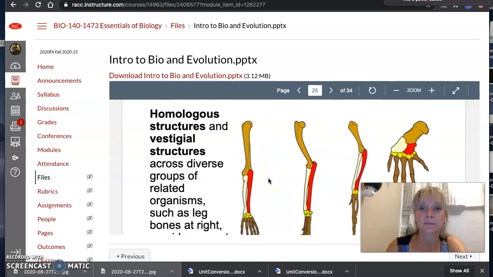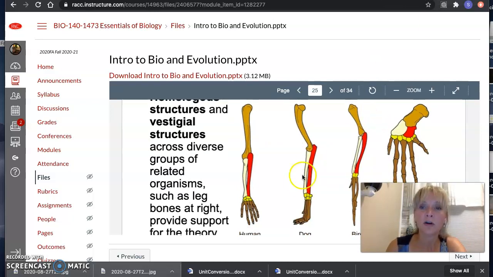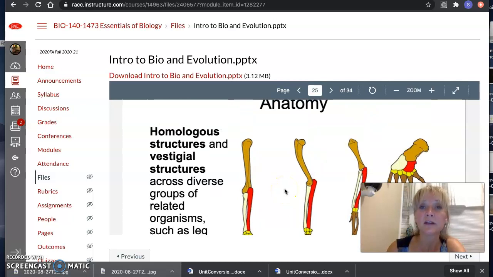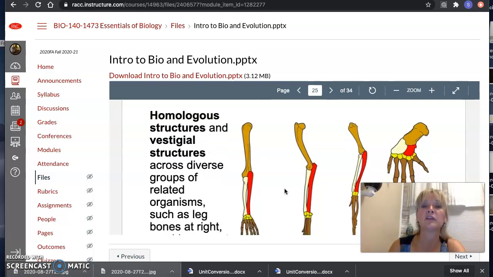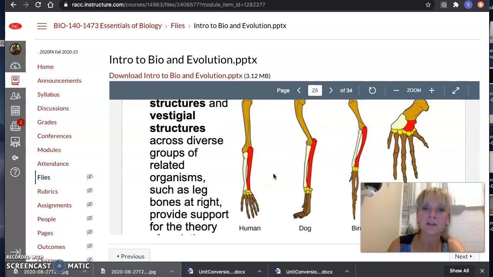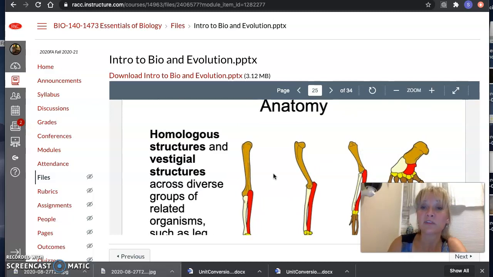Look at this. These arms and wings are very similar to each other. They're called homologous or homologs. Homo should sound similar to you because homo means the same, right? We hear that in society all the time. Well, homologous is showing that it's the same structure. So if you look at these structures, the red is the same in all of these arm bones. The white is the same in all these arm bones. So what this means is we must have evolved from similar organisms.